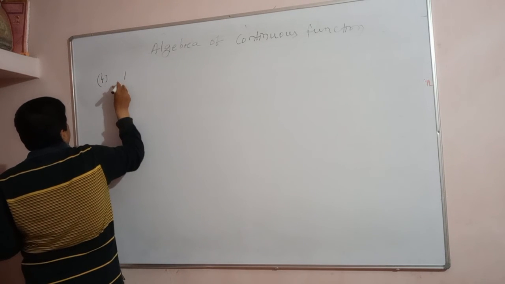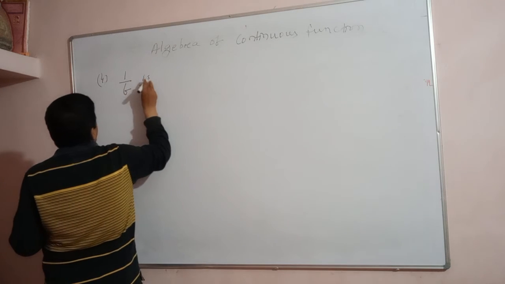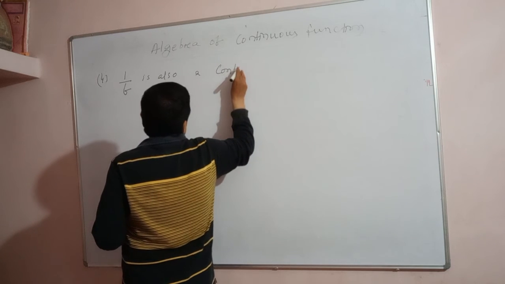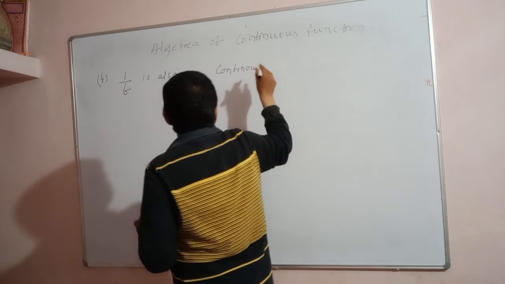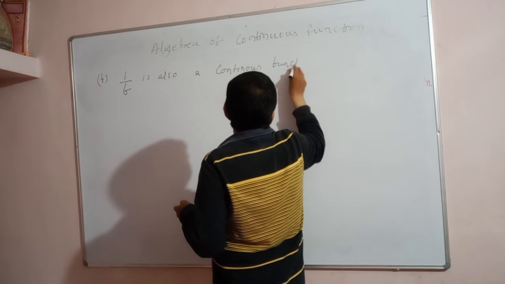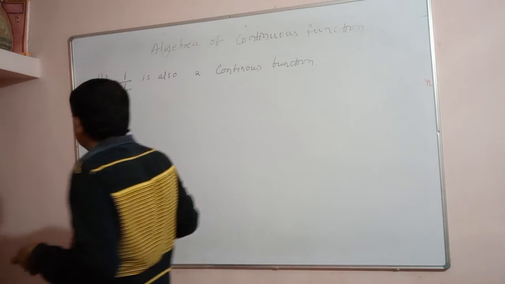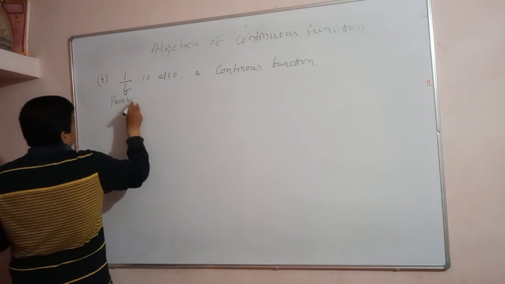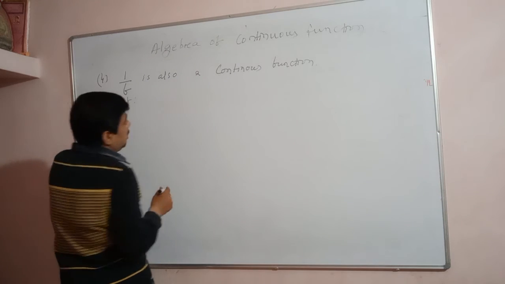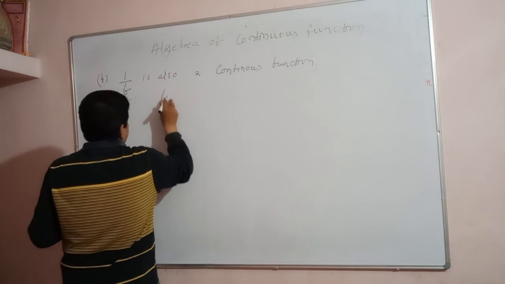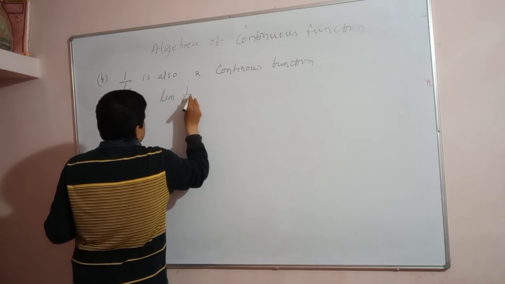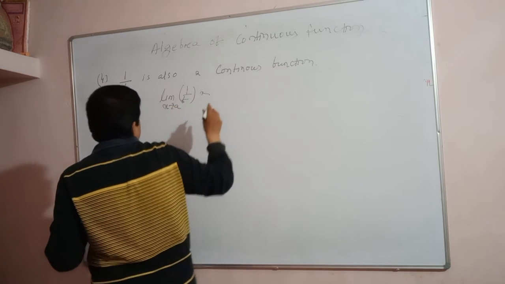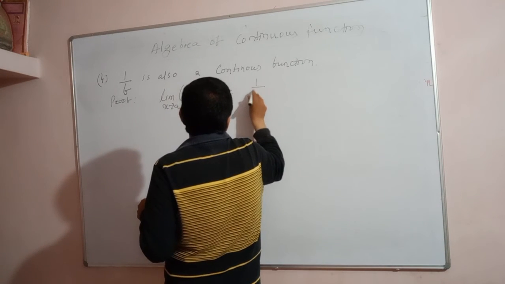If f is a continuous function, the reciprocal 1 by f is also a continuous function. Let us say 1 by f, the reciprocal, is a continuous function means the limit of 1 by f(x) when x approaches a is equal to 1 by f(a).